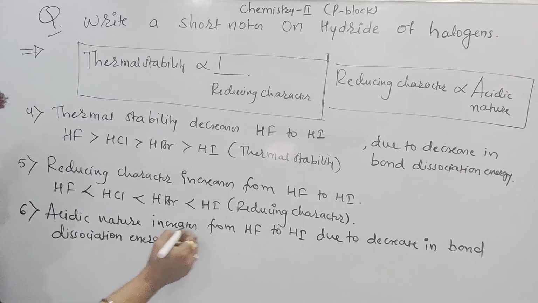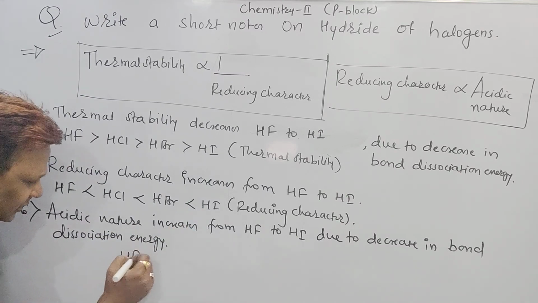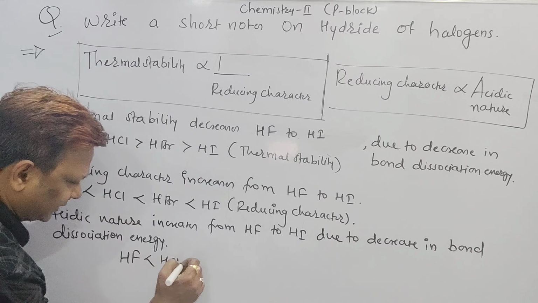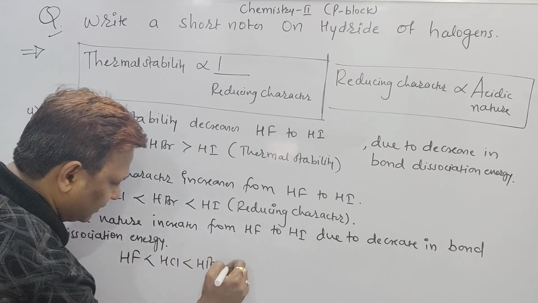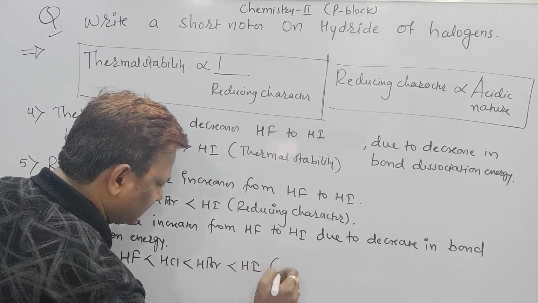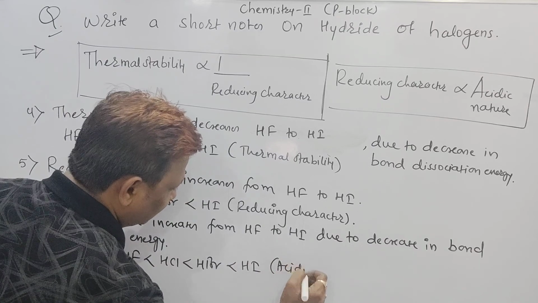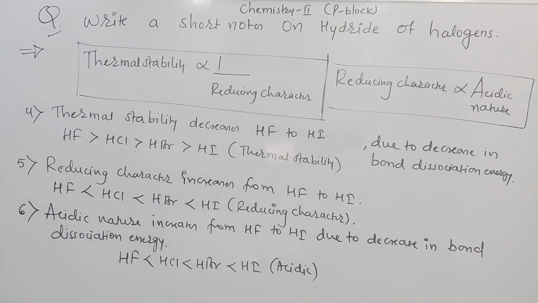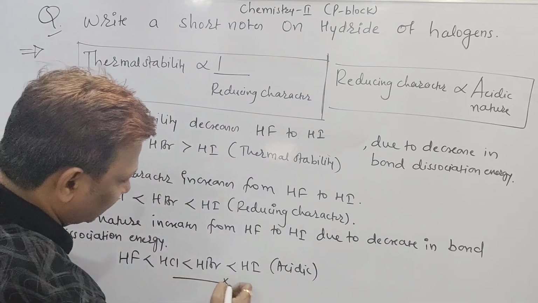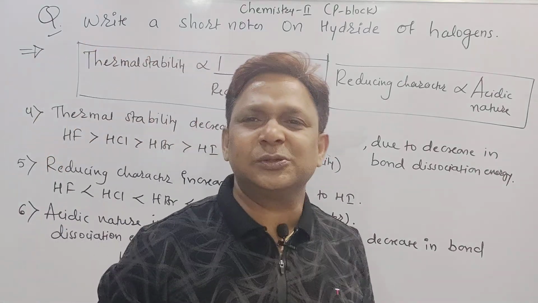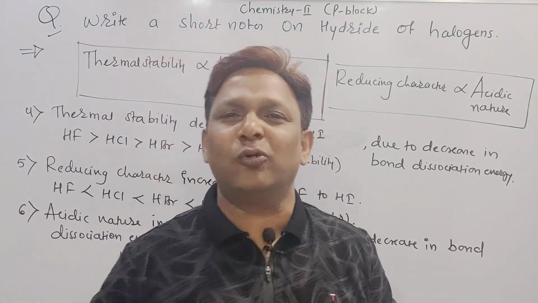HF, HCl, HBr, and then HI. HI is more acidic in nature than HF. So we wrote six points, and these six points are sufficient for scoring our 4 marks.